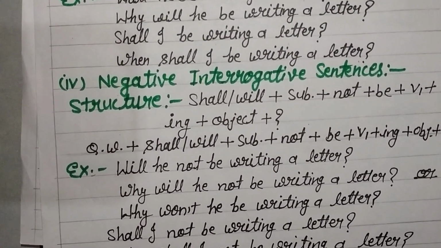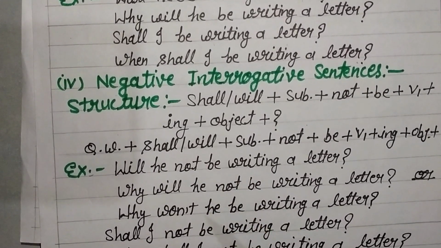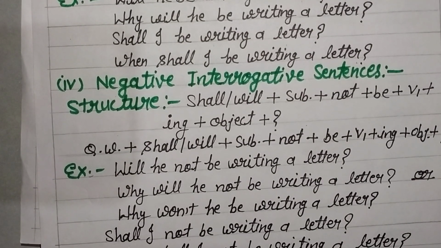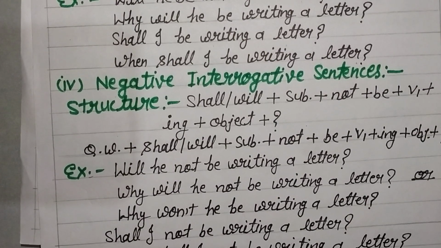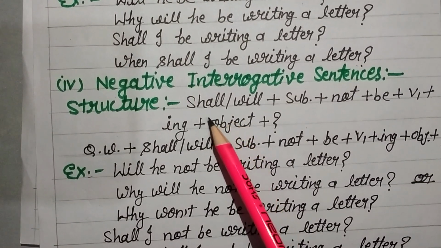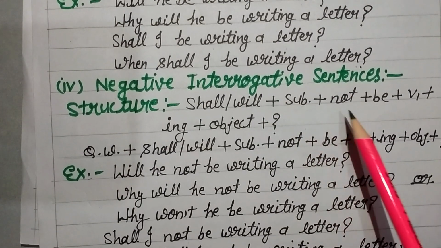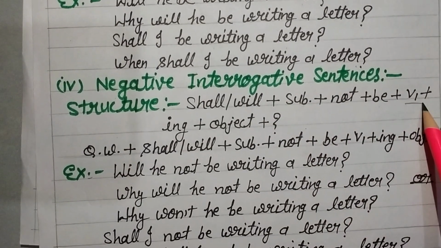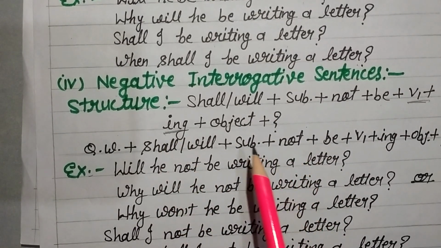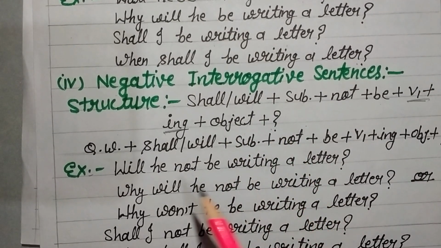So next, negative interrogative sentences. There are also two types of negative interrogative sentences: first, with the help of the helping verb shall or will, and second, with the help of a question word. First, with the helping verb shall or will and then subject and then not and be and then the ing form of the verb, and then object, and put the question mark at the end of the sentence.